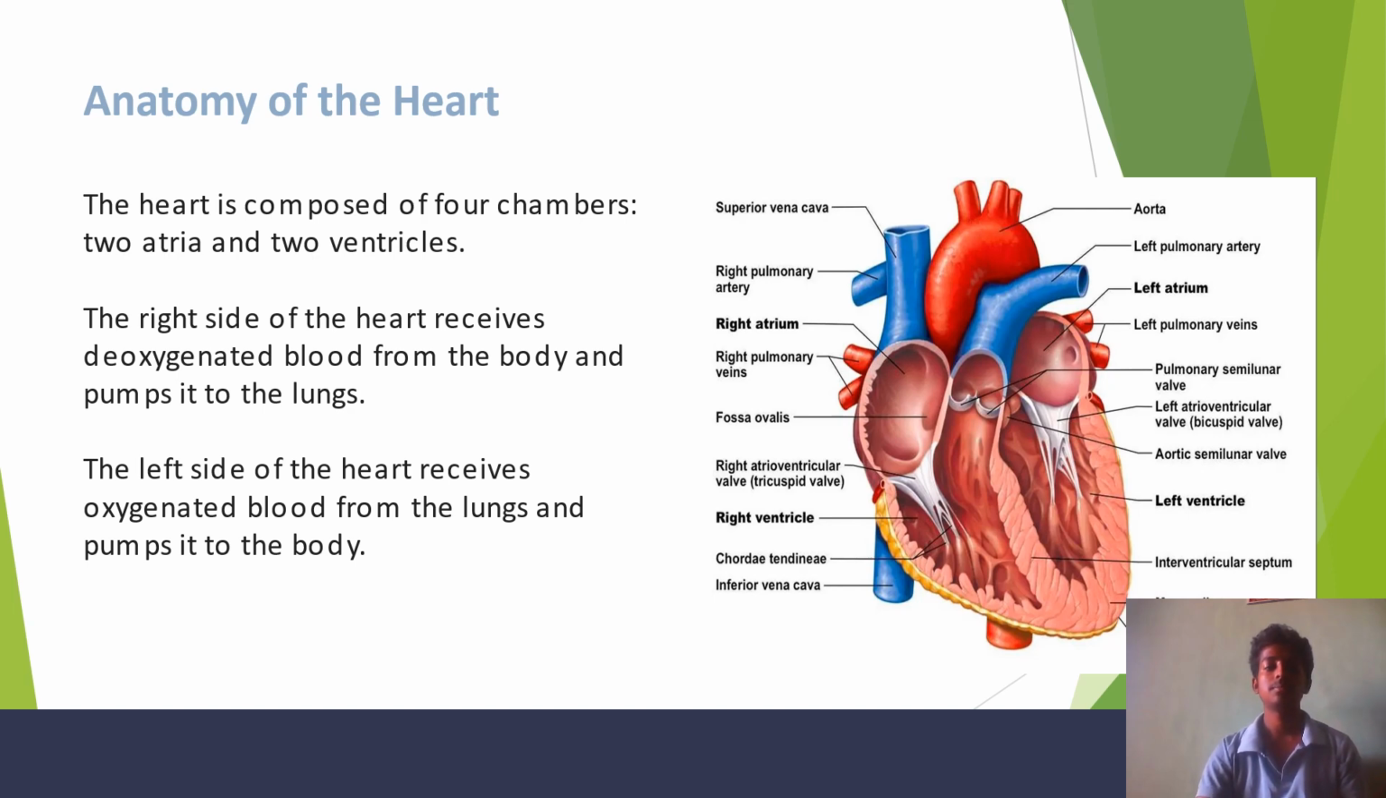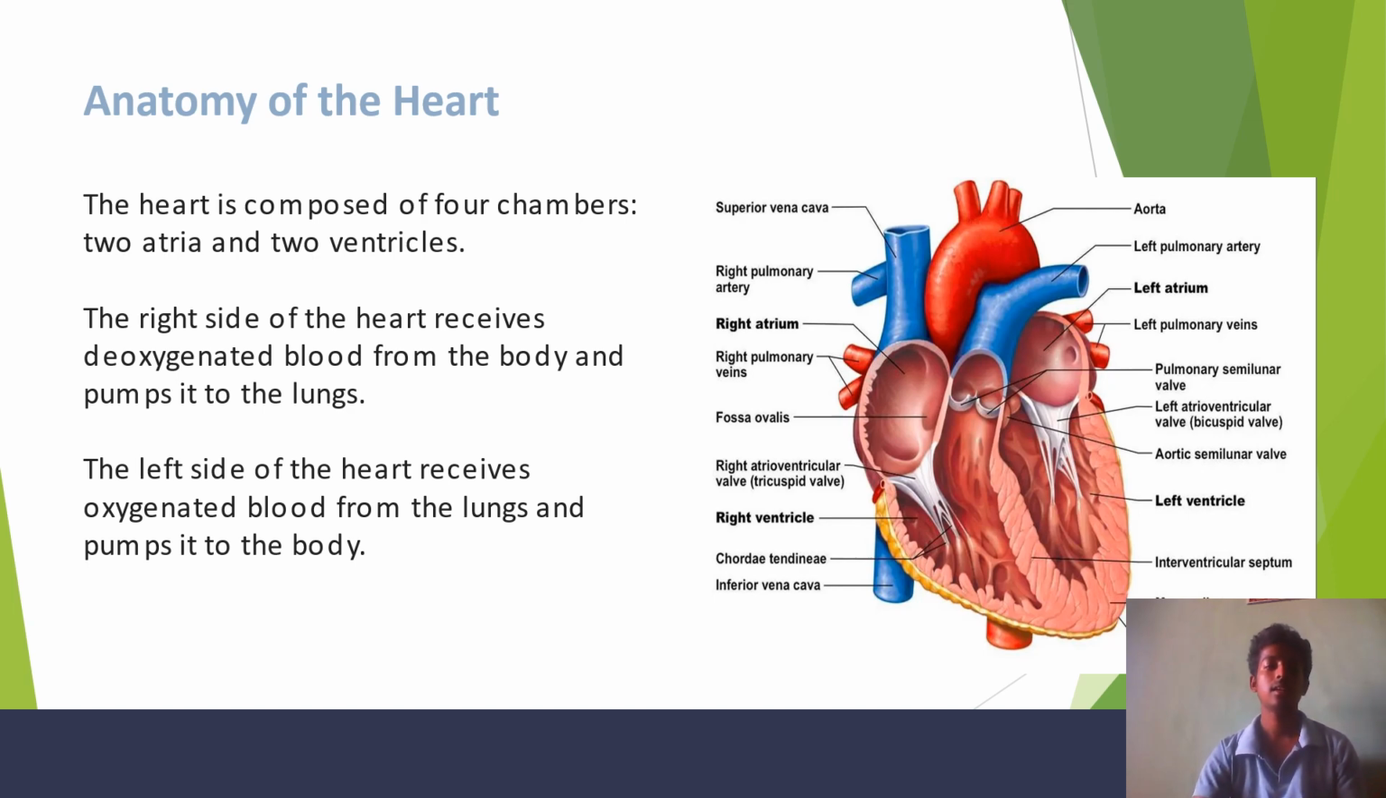Anatomy of the heart. We can see the picture of the anatomy of the heart. It consists of the right atrium and left atrium, aorta, superior vena cava, right pulmonary artery and left pulmonary artery, left pulmonary veins and right pulmonary veins, left ventricle and right ventricle, and cardiac ventricles, and the inferior vena cava.